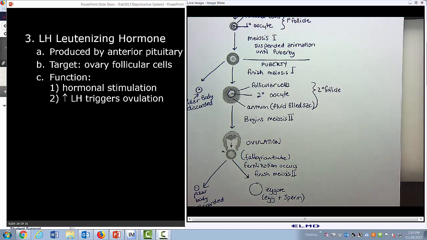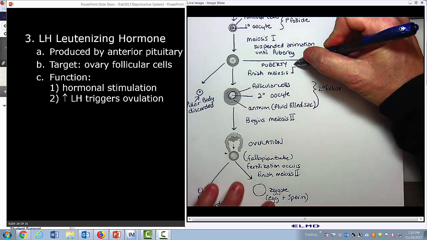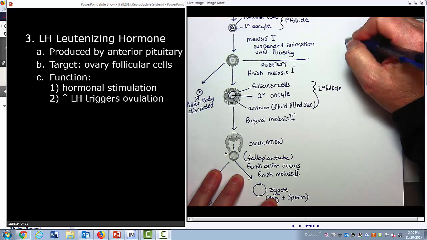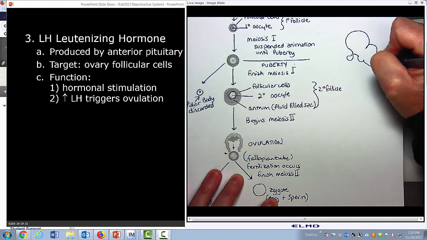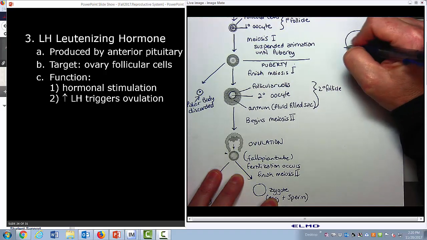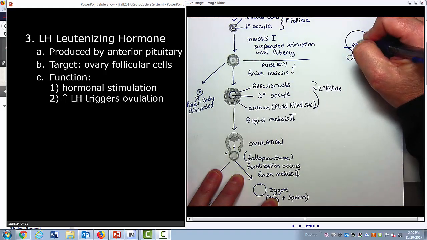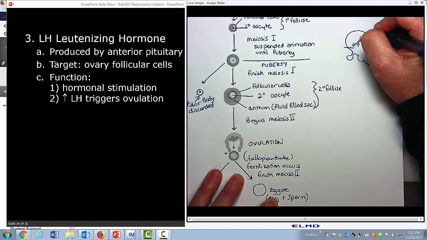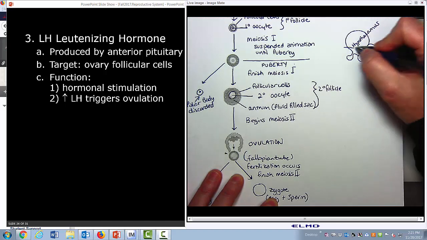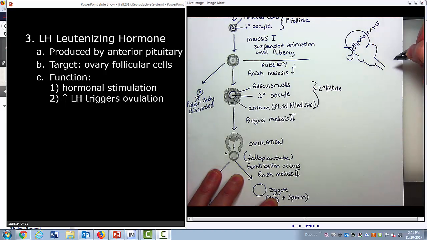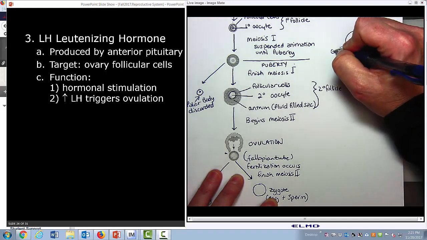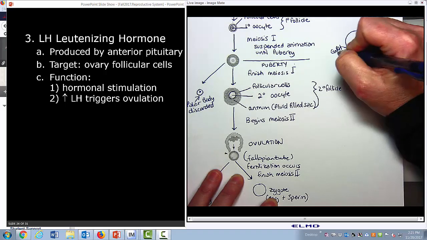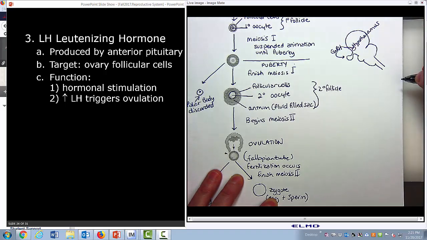Okay, so we are at puberty. That's where we're at. And you know me, I have to draw a picture of my sheep brain because I haven't practiced a human one before. So we have the hypothalamus right there. It's this little spot right here. The hypothalamus is going to release gonadotropin releasing hormone, and it's going to target the anterior pituitary.